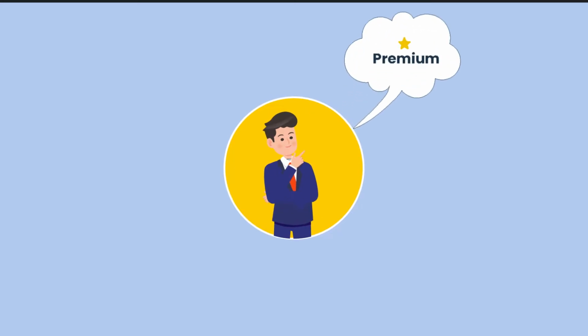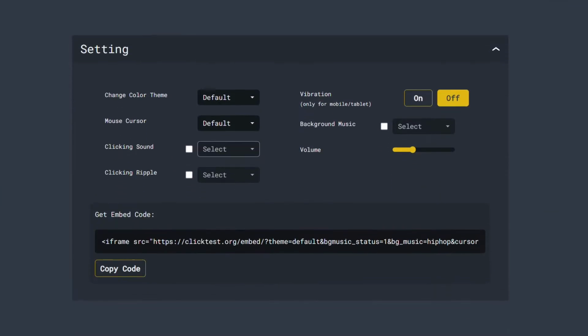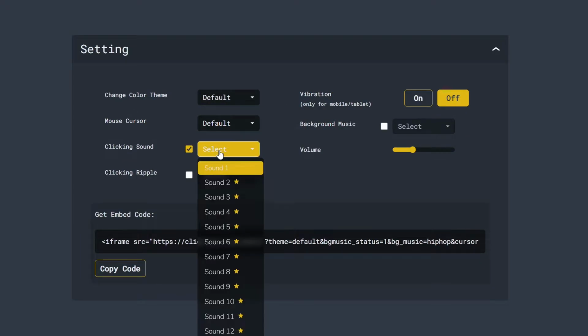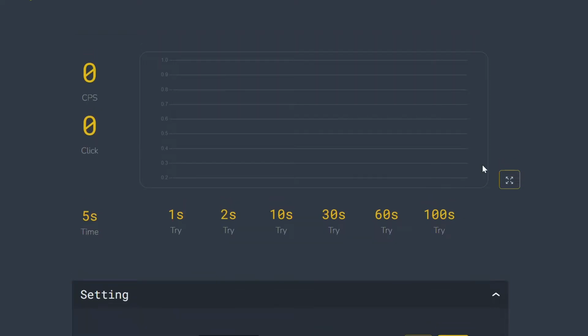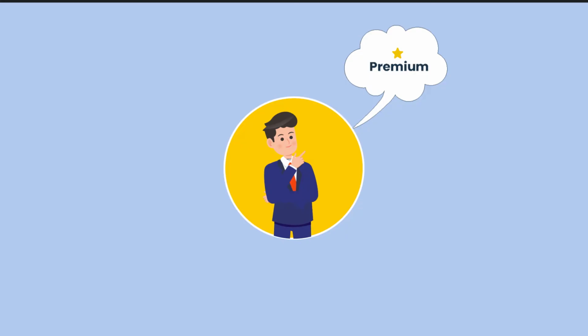Thinking of going premium? With it, you unlock a range of settings to enhance your experience. Customize the color theme, mouse cursor, clicking sound, and even enjoy vibration feedback on mobile devices. Not to mention the engaging clicking ripple effect, background music with volume control and focus mode. But if you choose not to upgrade, you still get the core ClickTest experience.